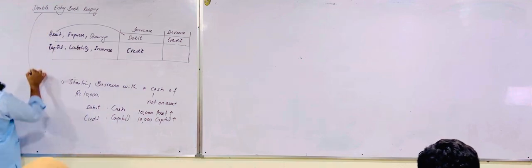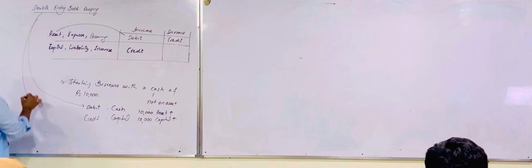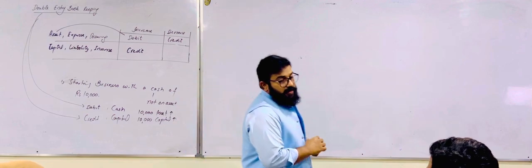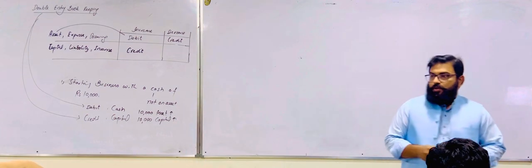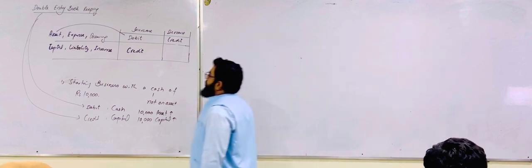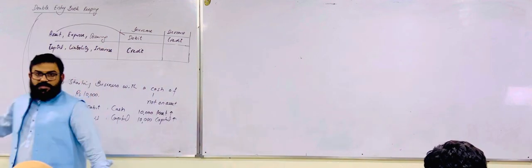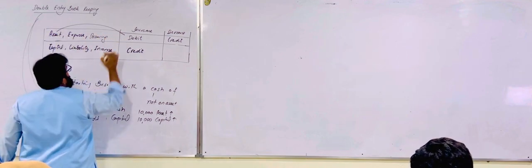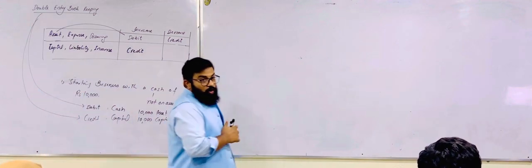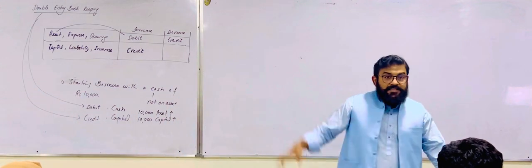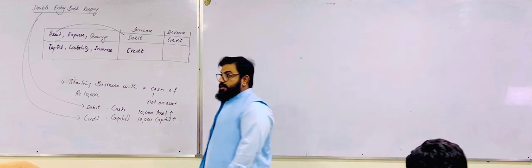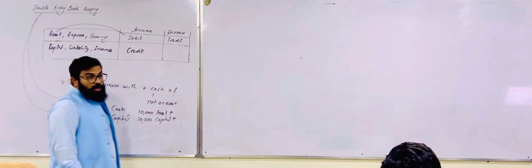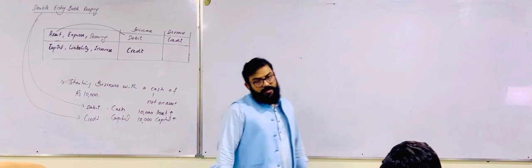So this is actually double entry bookkeeping. Whenever you are going to make any entry, at least two accounts will be affected. The one will be debited and the one will be credited. So till now we have learned there are different types of accounts. The one category is asset, expense and drawings, and the nature of all these three items is debit. When there is an increase in asset, it will be debited. Whenever there is an increase in an expense, it will be debited. When there is an increase in drawings, it will be debited.